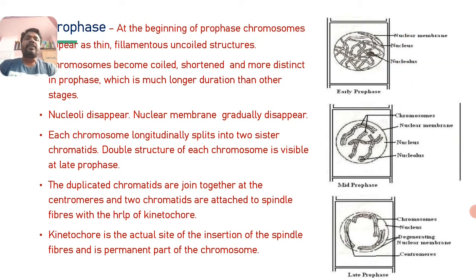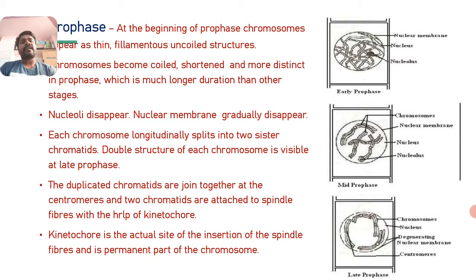The next one is the nucleoli. During the prophase stage, the nucleoli disappear. Of course, you know the nucleus consists of four main parts: the nuclear membrane, nucleolus, nucleoplasm and chromatin fiber.